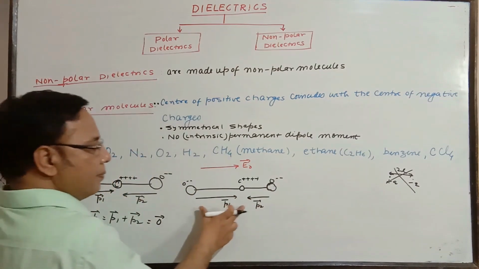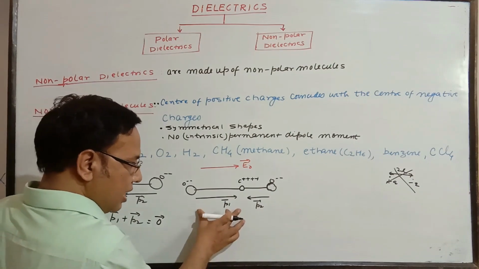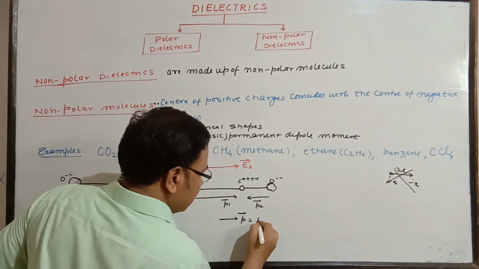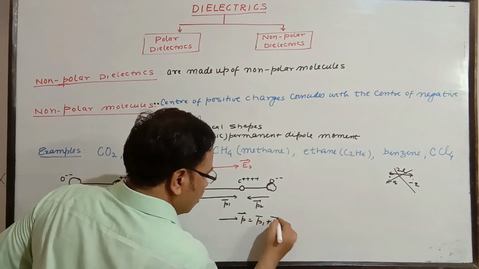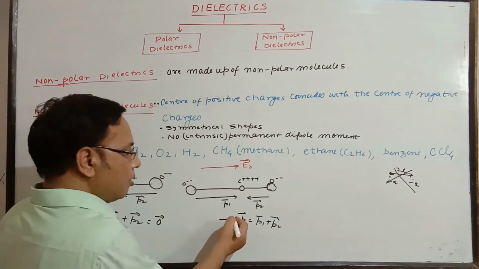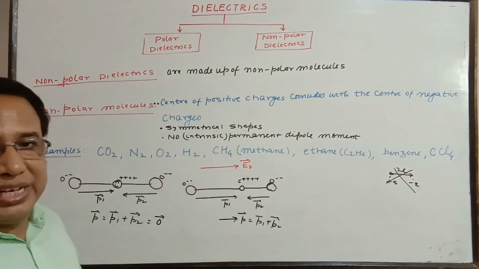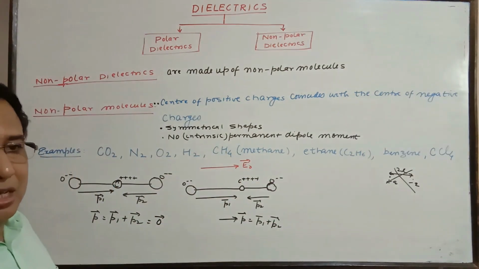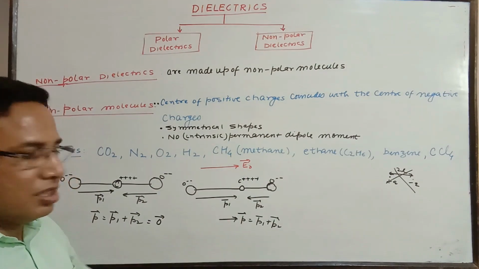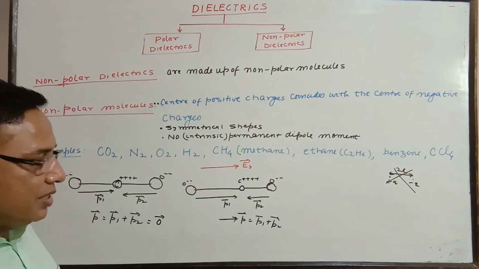You are getting some appreciable value. This length is larger, so quite obviously the direction of P is this, P equals P1 plus P2. The net direction of the dipole moment is in the direction of the external field. So that is the polarization or induction taking place. This is the induced dipole moment due to the external applied field. That is what we have discussed.